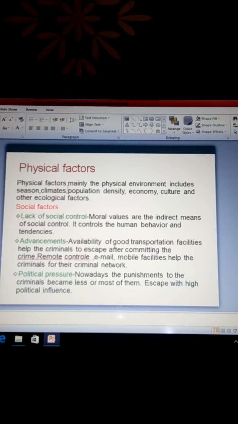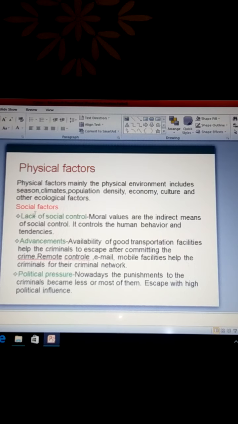Now, physical factors. Physical factors also contribute to crime. Physical factors mainly mean the physical environment, which includes season, climate, population density, economy, culture and other ecological factors. Understand? These are all physical factors.